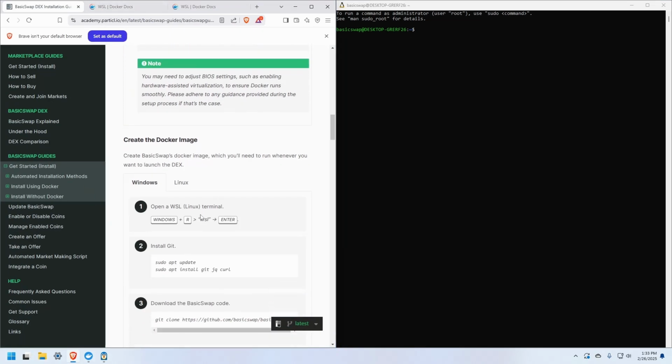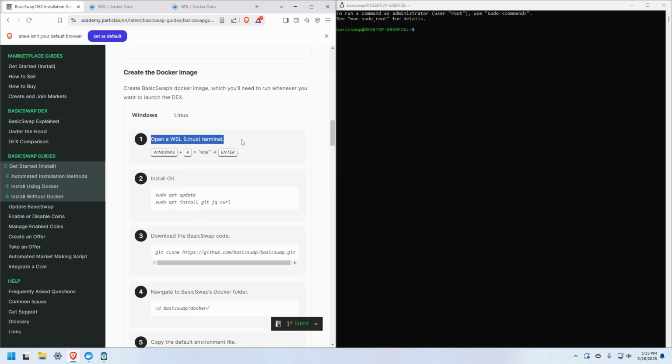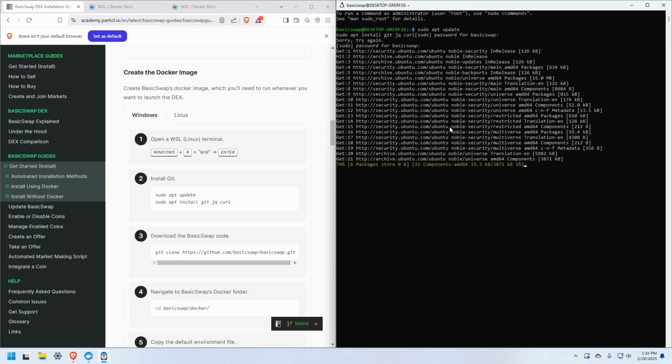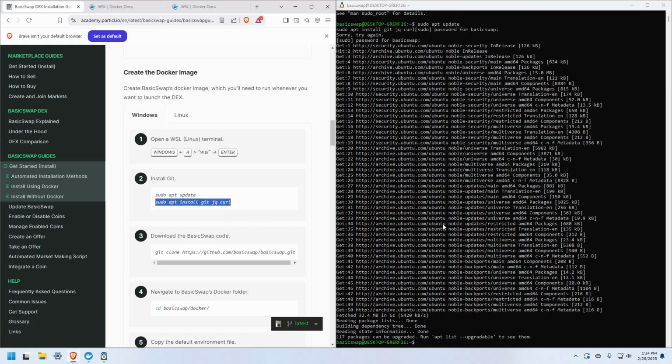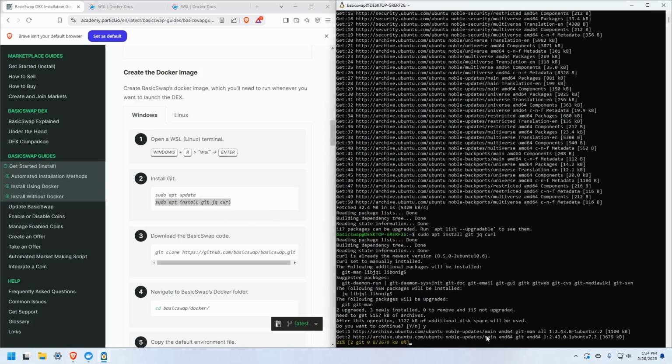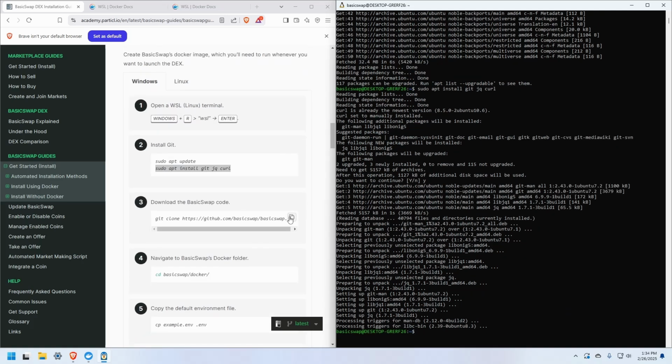So we'll be following the compiled instructions to download and build BasicSwap on the Particle Academy website today. To start up from the WSL console, you want to start with a sudo apt update, followed by apt install of git, jq, and curl. Once those prerequisites are done, you'll be ready to copy the content of the BasicSwap application GitHub with this command.